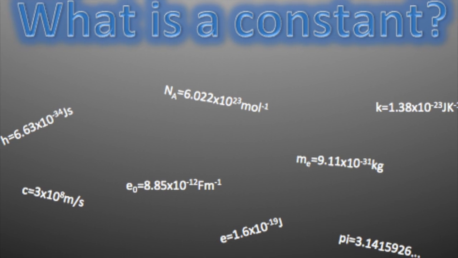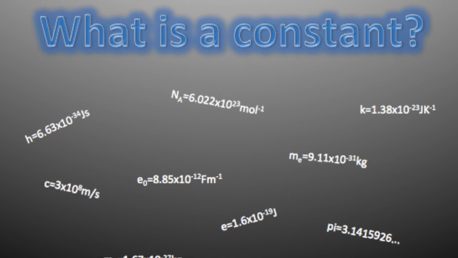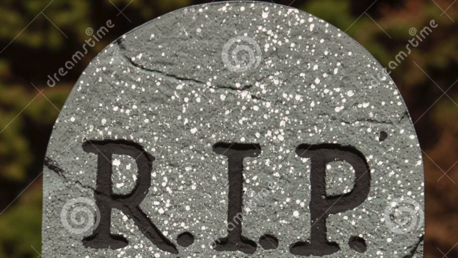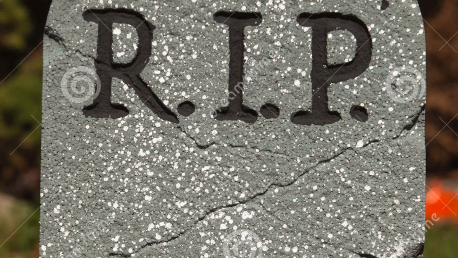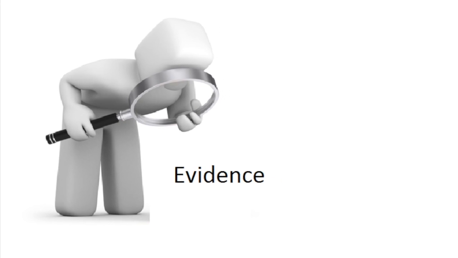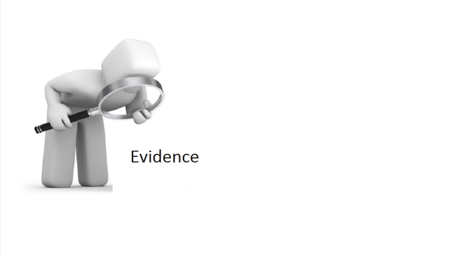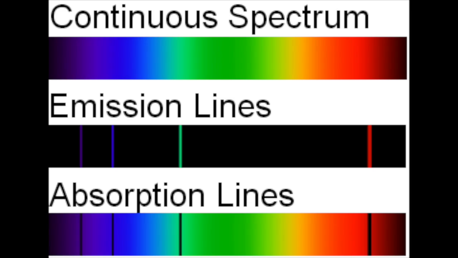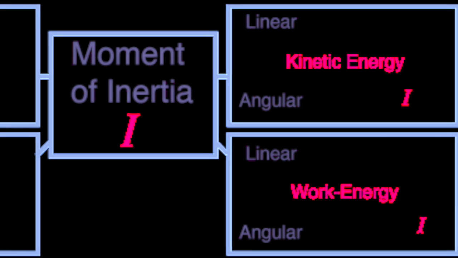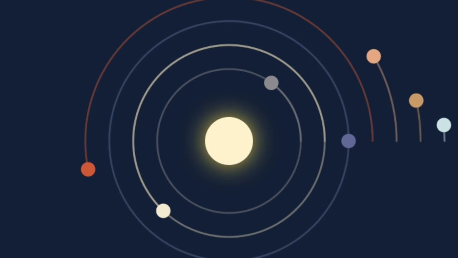What is a constant? Fundamental constants are unitless constants that define the fundamental laws of physics, and if they were different, then we may not even exist. Over the past few decades, there have been lots of extensive searches for evidence of these variations in fundamental constants. Some of the methods used to investigate this include astrophysical observations of the spectra of distant stars, searches for variation of planetary radii and moments of inertia, and investigations of orbital evolutions.